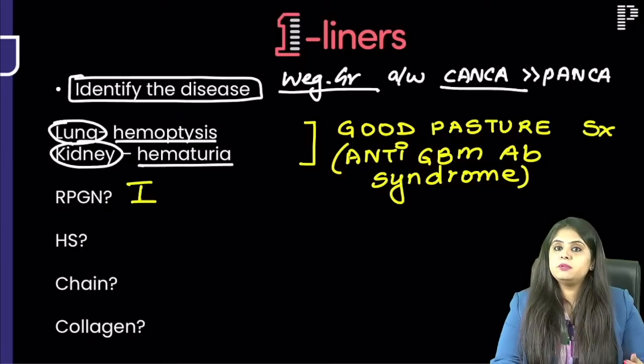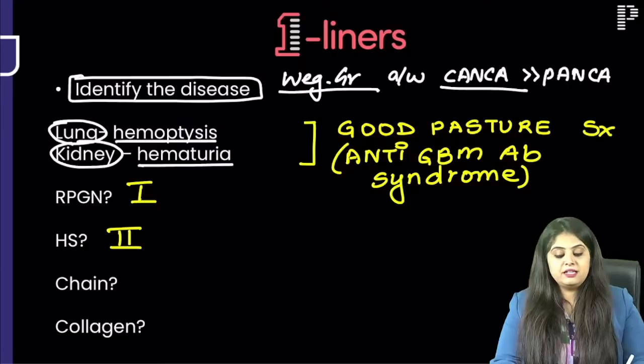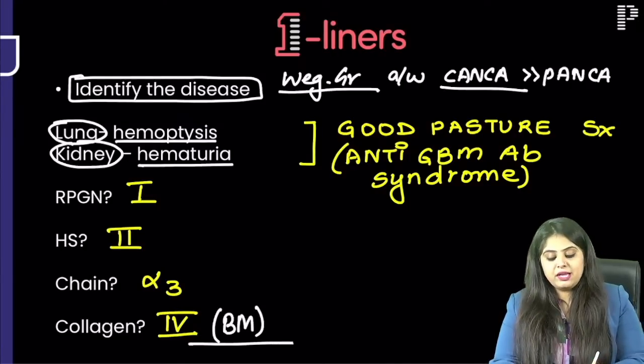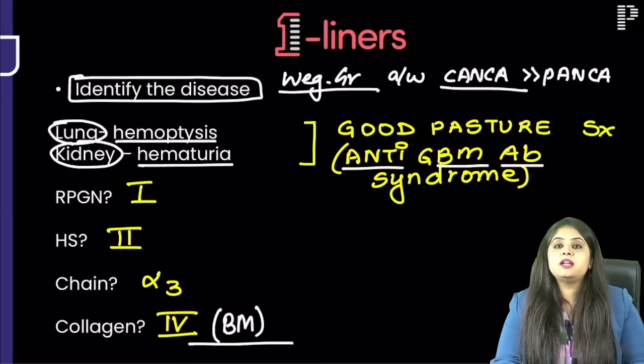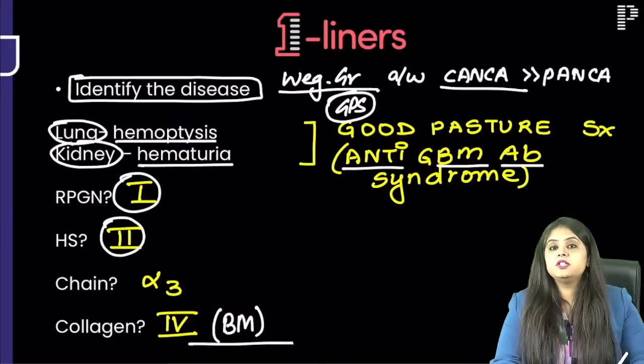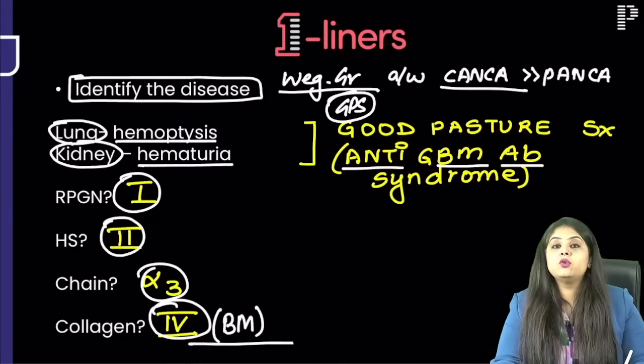It belongs to RPGN 1. It is which hypersensitivity? Hypersensitivity 2. There is involvement of alpha 3 chain of type 4 collagen. What is type 4 collagen? Basement membrane. So can I say this is anti-basement membrane antibody syndrome? Yes, Goodpasture syndrome. GPS, question expected. RPGN 1, hypersensitivity 2, alpha 3 chain of type 4 collagen.